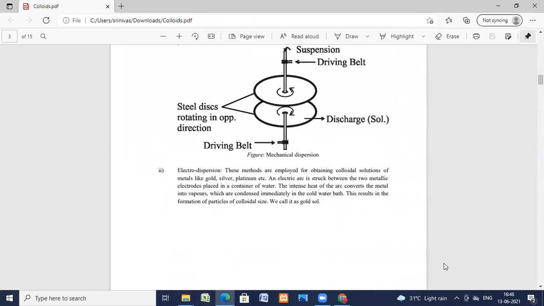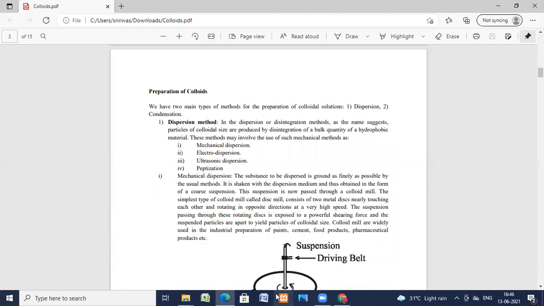Now I'm going to give you a detailed description of the preparation of colloids. Dispersion and condensation methods are the preparatory methods for colloids. We'll see the dispersion method, a simple method to prepare colloids.